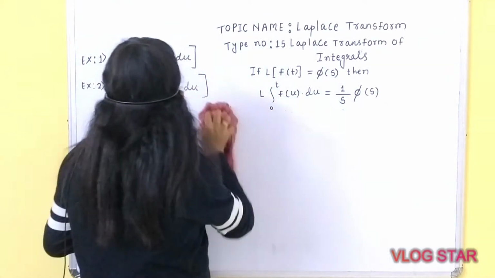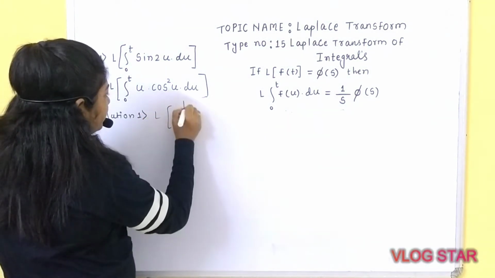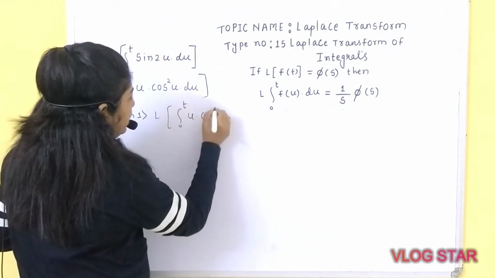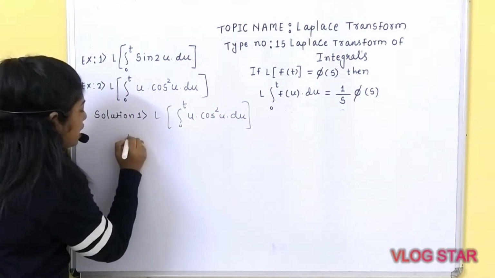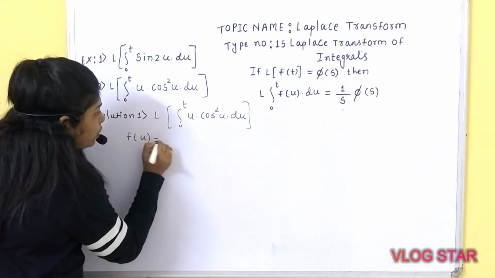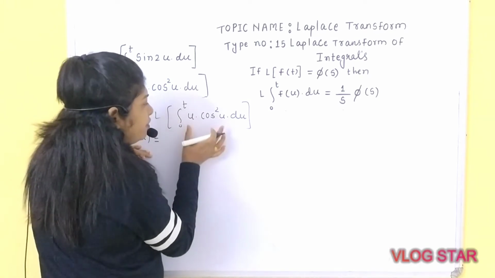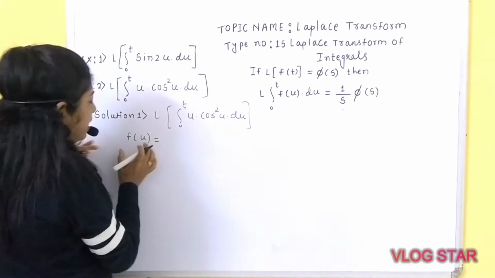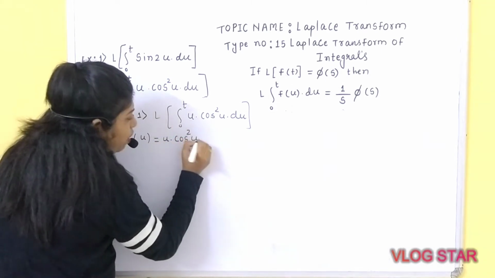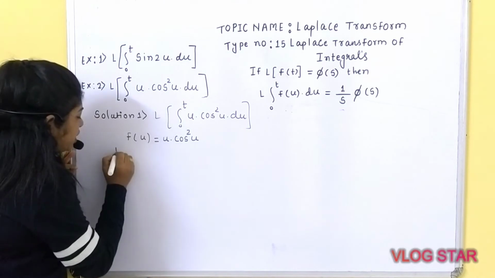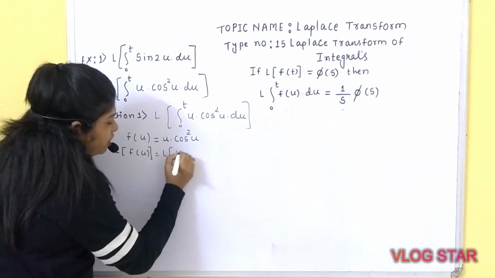What is given? Integration of 0 to t u into cos square u into du. As I told you, first you have to identify f of u. If you equate with the standard result, f of u is nothing but equal to u into cos square u. Next procedure is what? We have to calculate Laplace transform of that function.